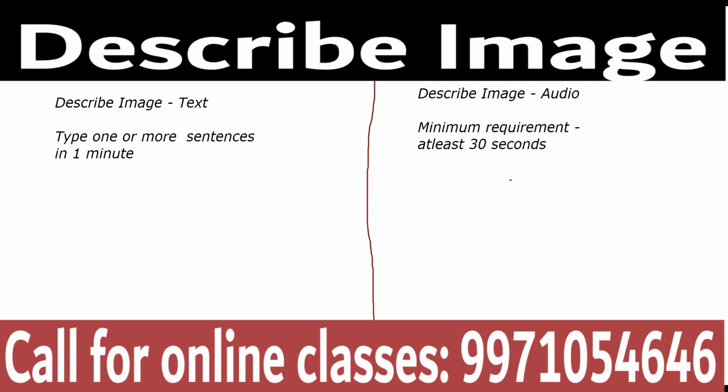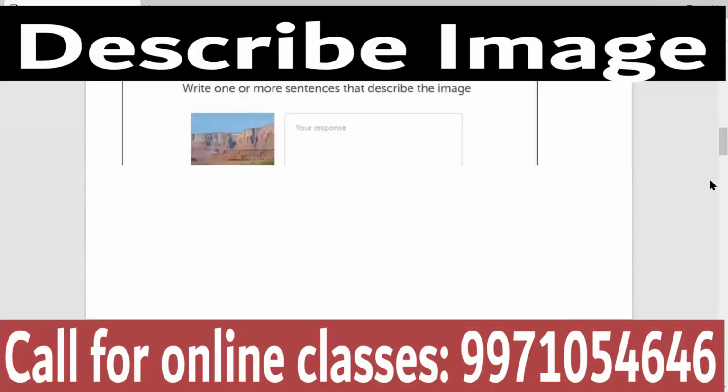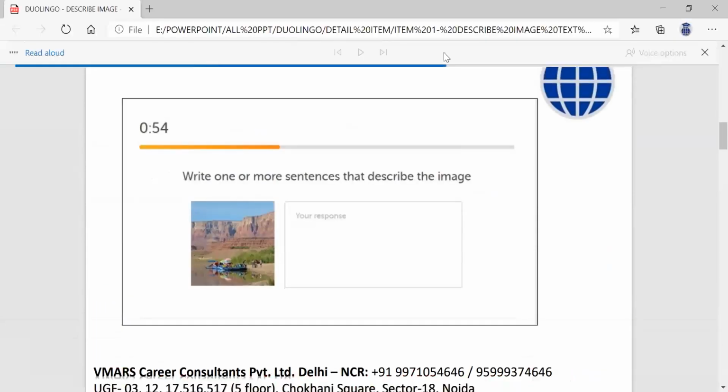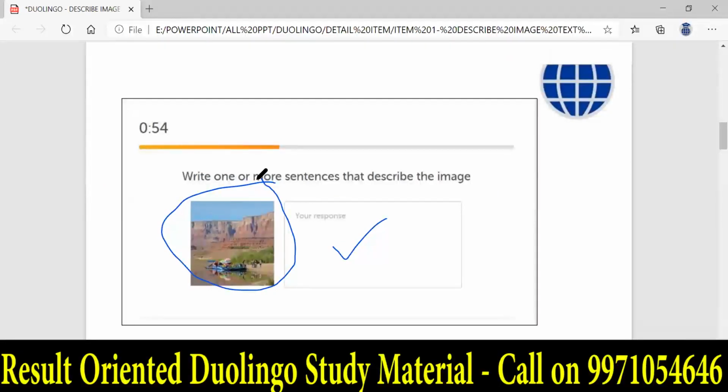Now, let's move on to the PDF and understand it better. This is the screen view. That's the box in which you need to type your response. You have the image, and I didn't really like that the image size is really small in the Duolingo.